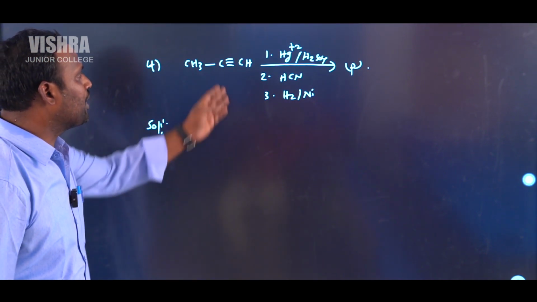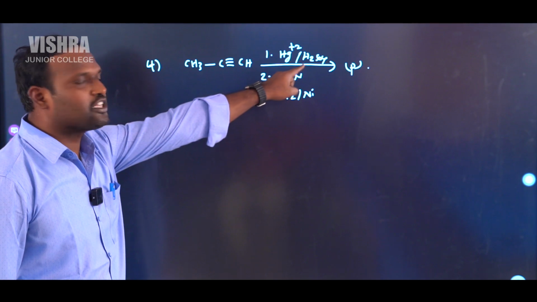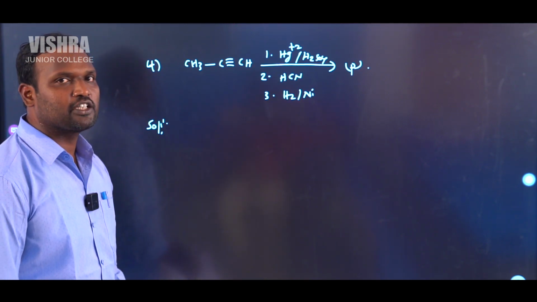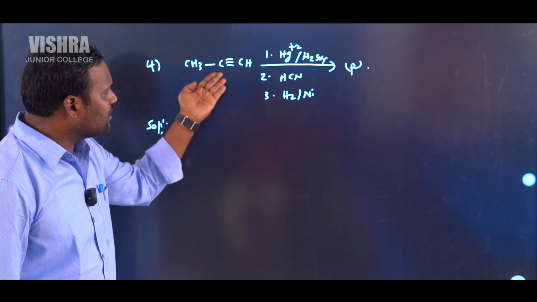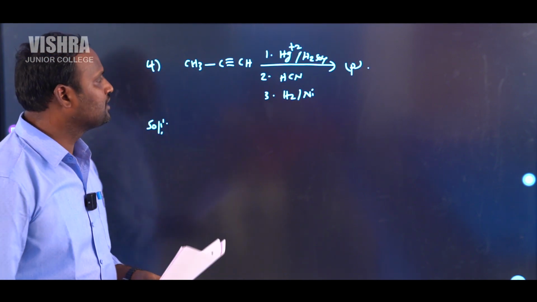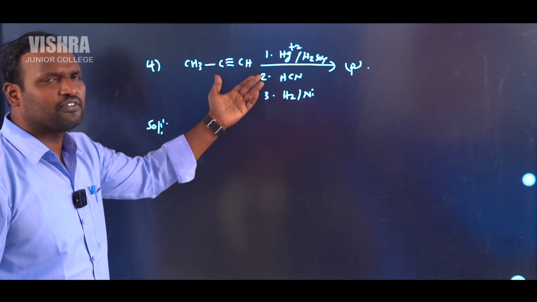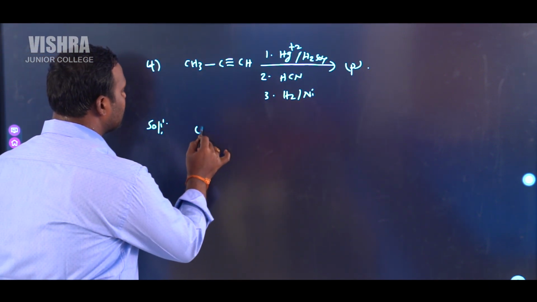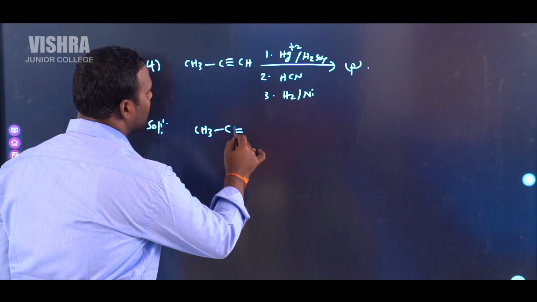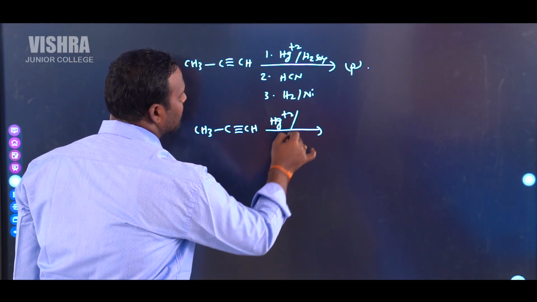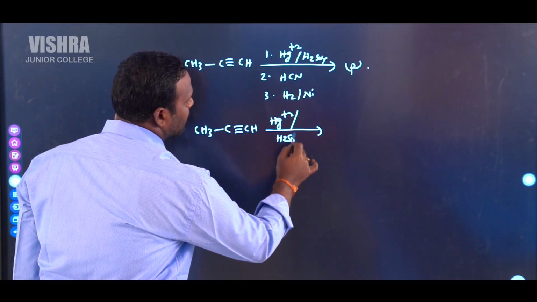So in this case, propyne reacts with Hg plus 2 in the presence of sulfuric acid. It is an example of a hydration reaction. It is nothing but addition of a water molecule according to Markovnikov rule. So here CH3, C triple bond CH reacts with Hg plus 2 in the presence of sulfuric acid.